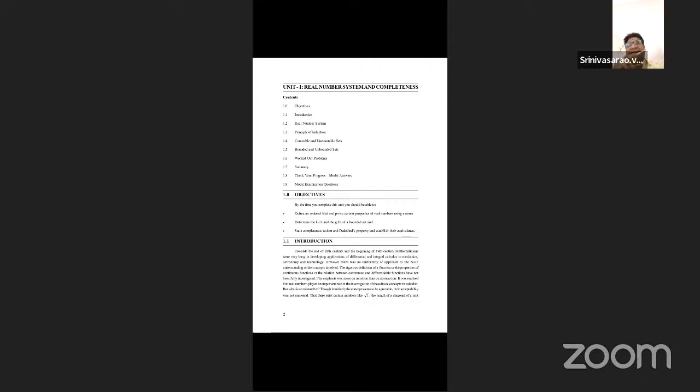Students, listen here. Let R be any non-empty set with a mapping R cross R to R. It is said to be a ring if it satisfies, first, R under addition is an abelian group. Abelian group means R1 to R5: R1 is closure, R2 is associativity, R3 is existence of identity, R4 is existence of inverse, and R5 is the commutative property. When R1 to R5 are satisfied, R under addition is an abelian or commutative group.